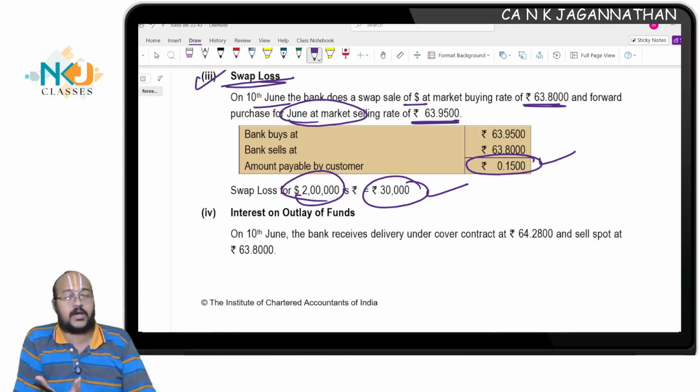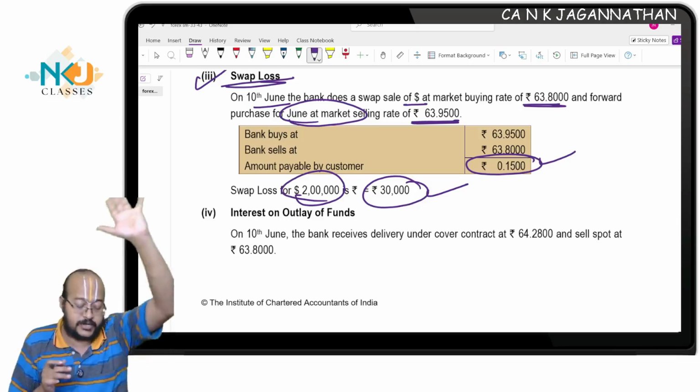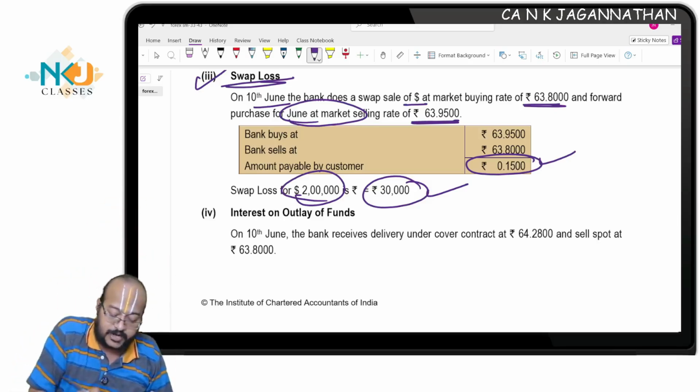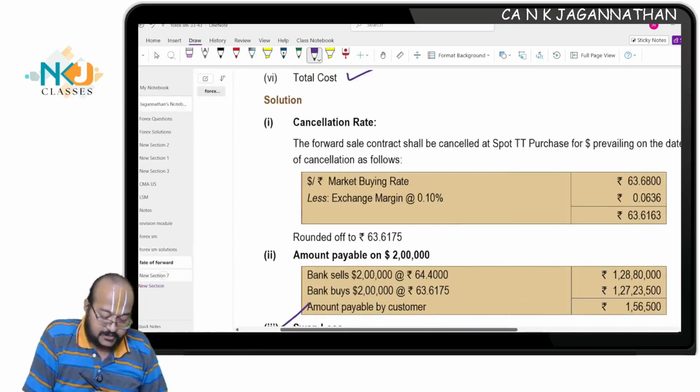Are you all understanding, the swap gain loss is the first issue. Why is the swap to be done? I don't know when the customer will come. On the 10th June due date he is not coming, so I'll take an open transaction. For that, swap gain loss will be there. Next, the next issue is cancellation.